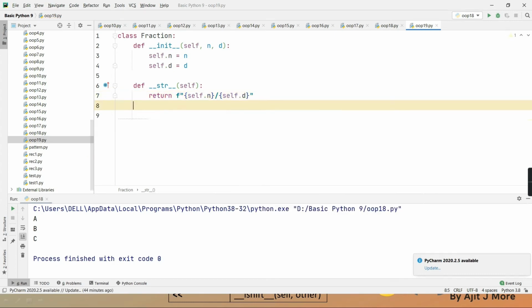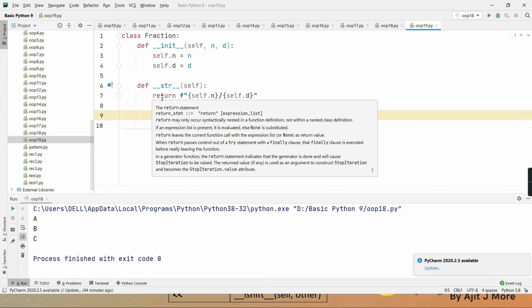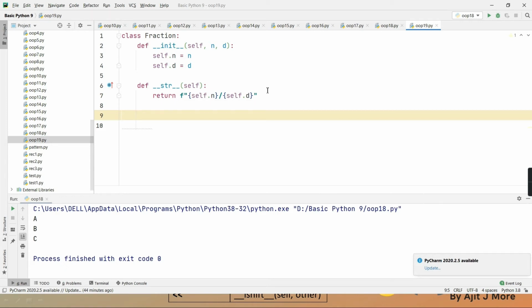It is just going to get substituted over there. Numerator will get substituted, then the division sign, the denominator, and then that string is returned. Why do we need this str? So that I can pass a fraction object directly to print. Yes or no, guys? I'm expecting quick answers from you.